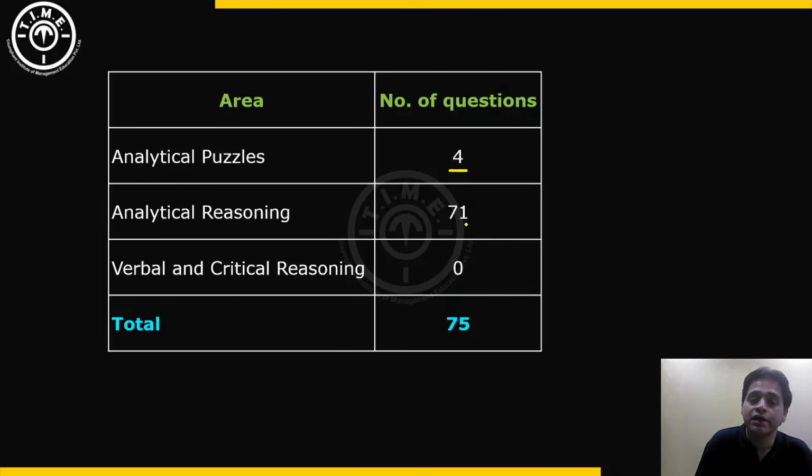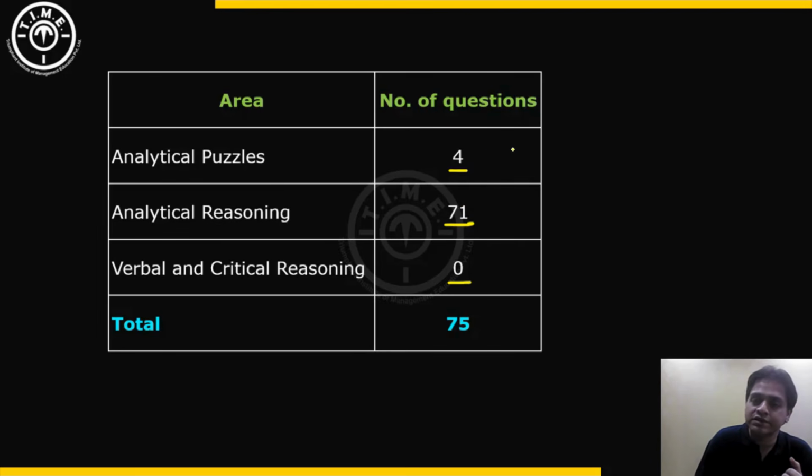Analytical reasoning had the remaining 71 questions. There were no questions asked from verbal or critical reasoning at all in slot 2's logical reasoning section. These 71 questions of analytical reasoning again were in general of easy to moderate difficulty. There were few questions in this 71 that the student should have avoided, but the rest of the questions are something that students would have been very comfortable to attempt.